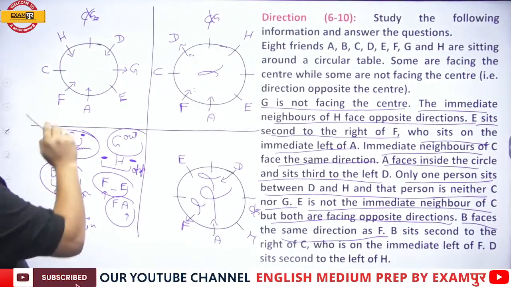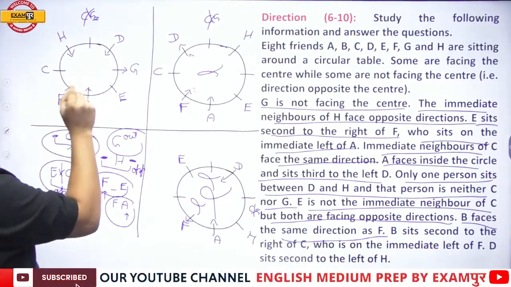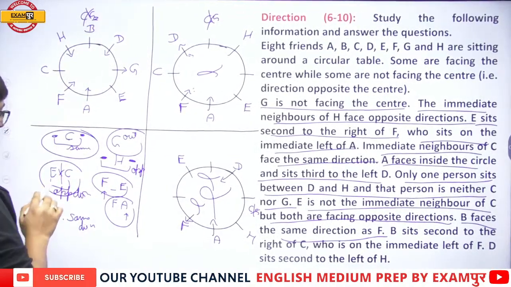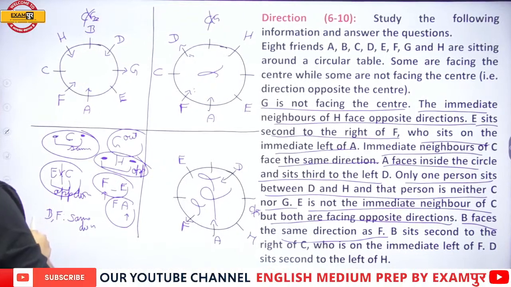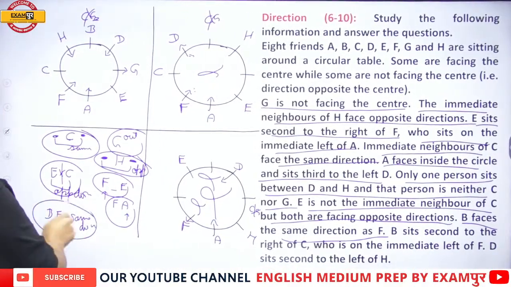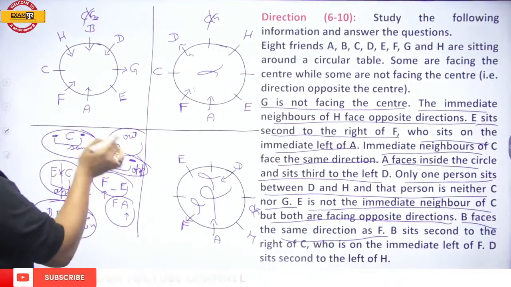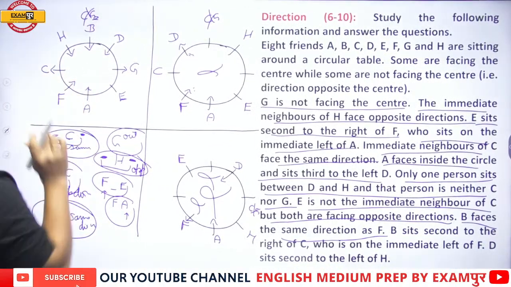Now, my dear students, very important. It is also telling you A, B, C, D, E, F, G, and H. B is left out. It is clearly telling you that the neighbors of H face opposite directions. But before that, B and F face the same direction. So neighbors of H face opposite directions: one inward, that means one outward. So this is the case.